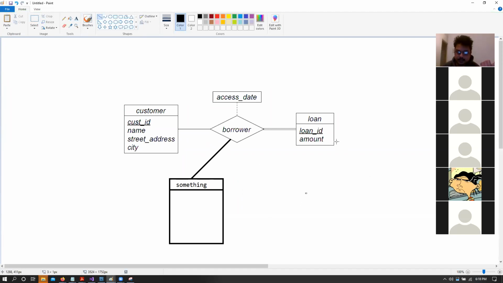So this means that customers can choose to have no loans. Entities in the something table can choose to have no loans. But if we have a loan table that has an entry, that means they need to have a corresponding entry in customer and a corresponding entry in something, right? Does that make sense? A loan table needs to have a corresponding customer and something entry.